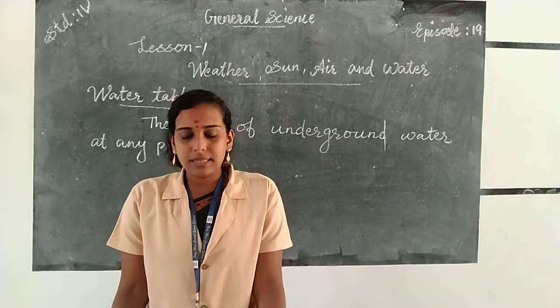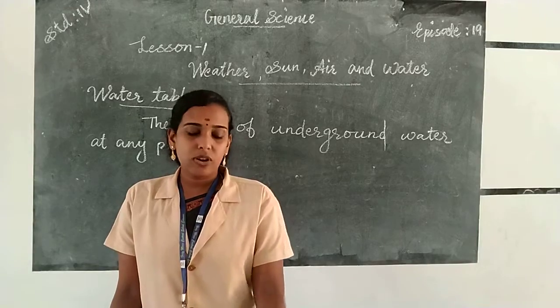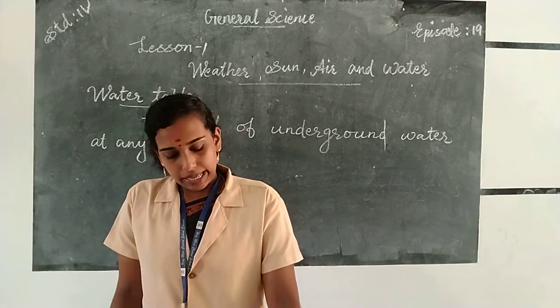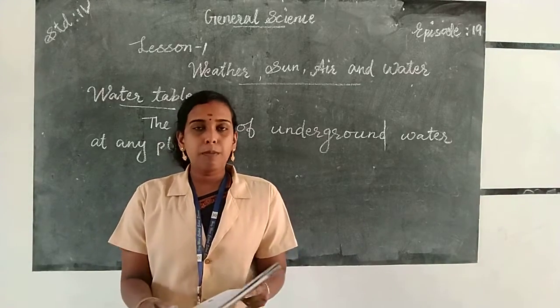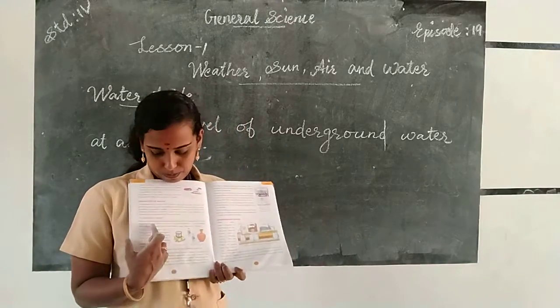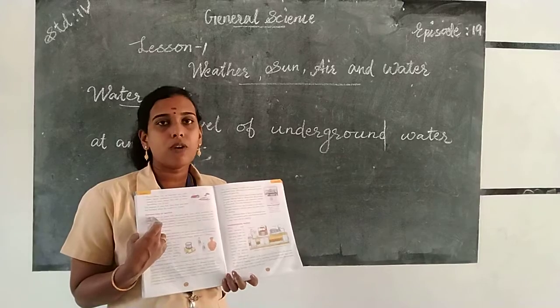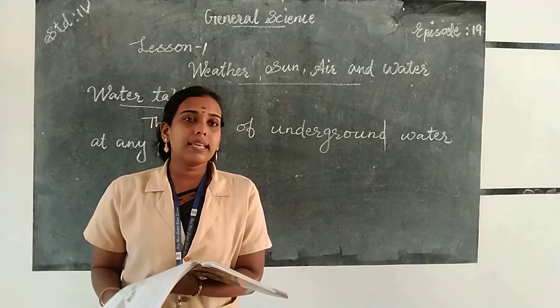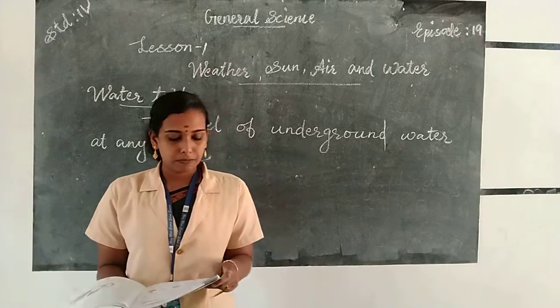So these are the things that we discussed in our first lesson. So take your textbook and take the page number 130. And here is our portion, impurities of water. So look at your textbook and listen carefully and read the textbook.